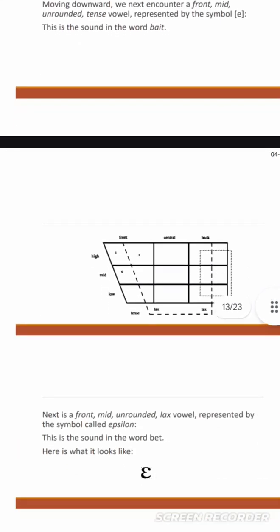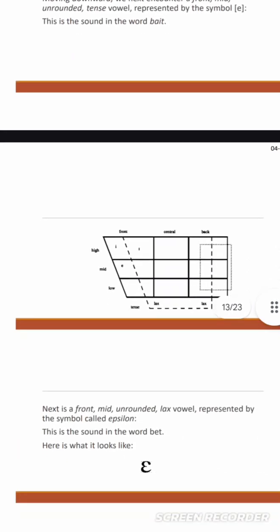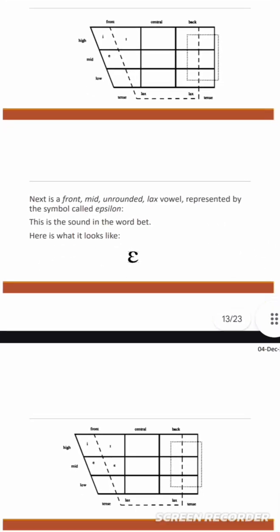Moving downward, we next encounter a front, mid, unrounded, tense vowel represented by the symbol e. This is the sound in the word bait. It is a mid vowel.